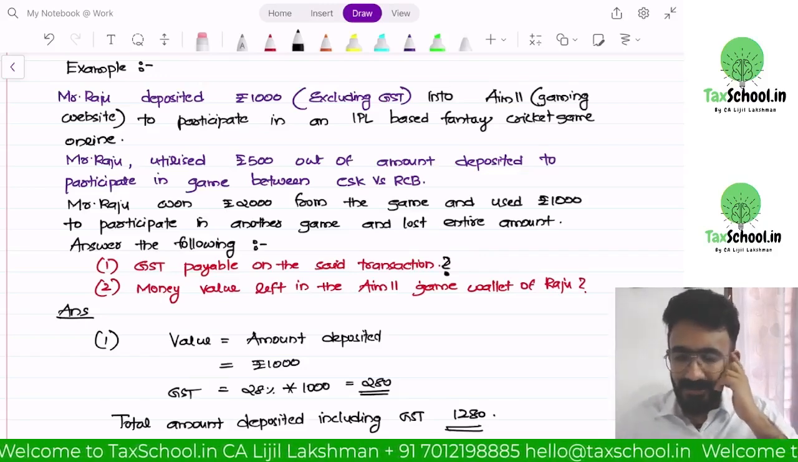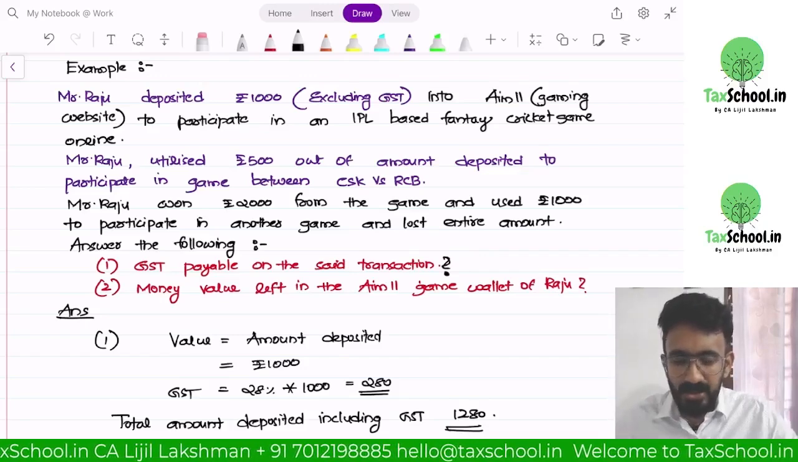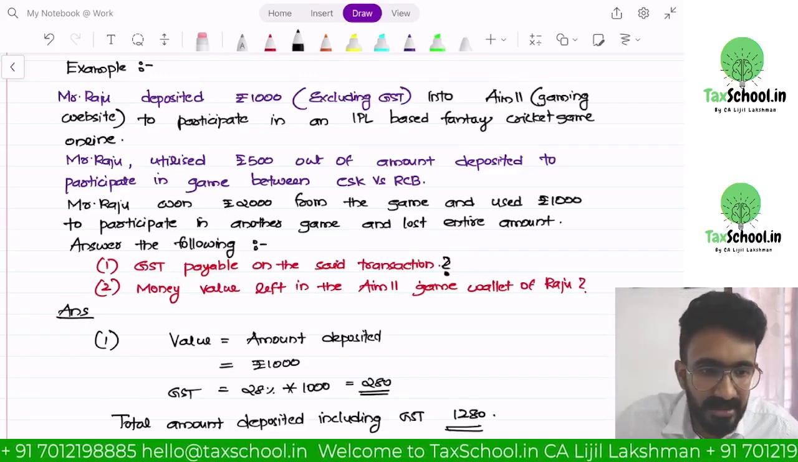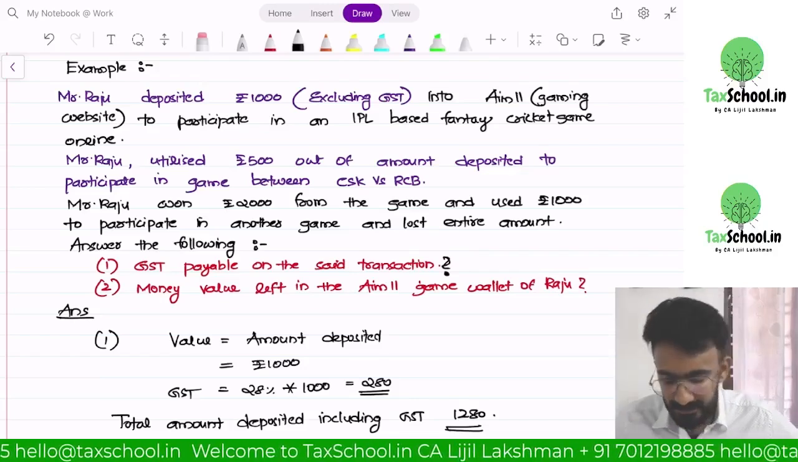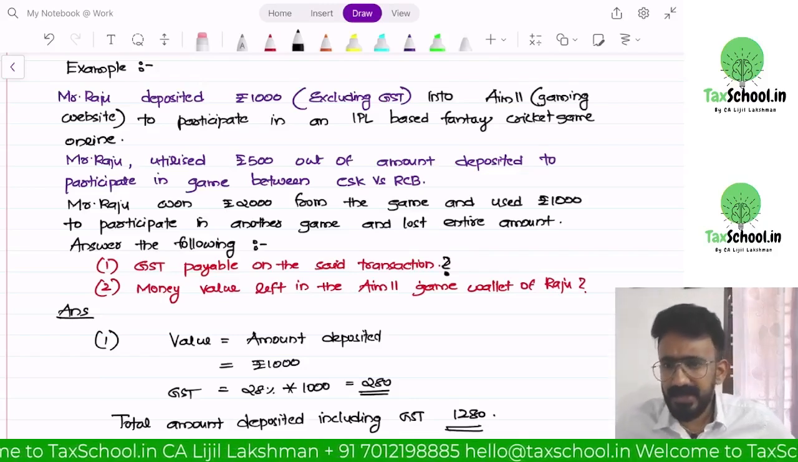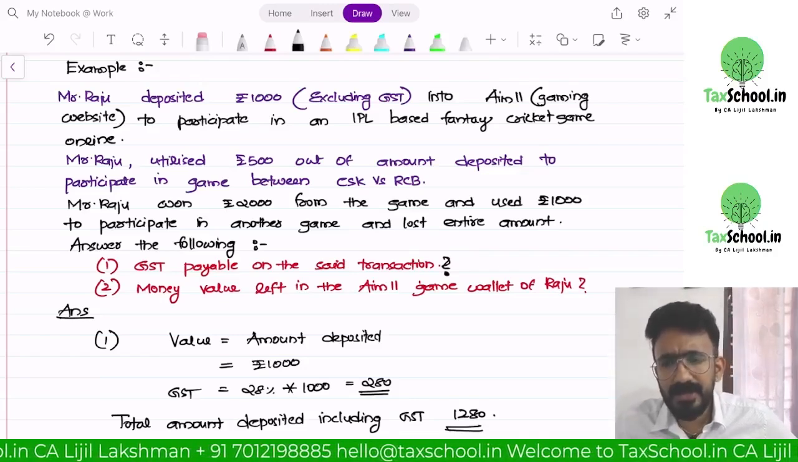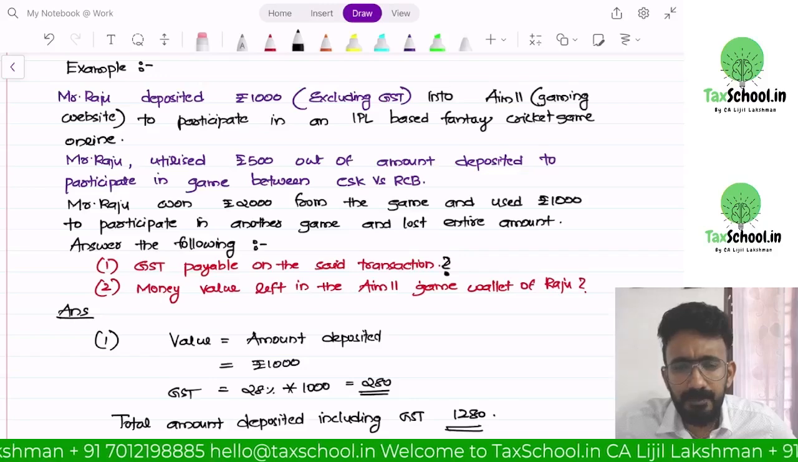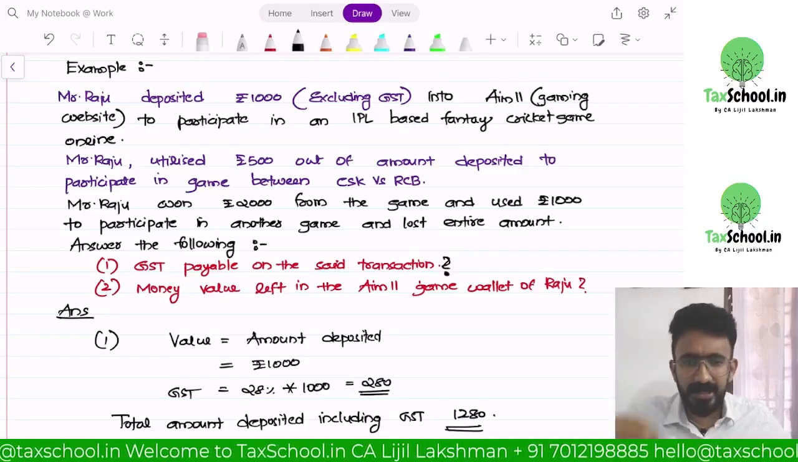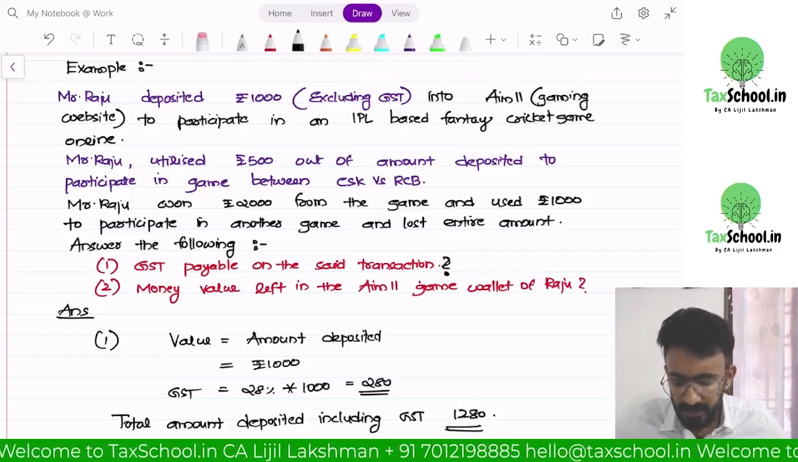The government says that I don't want to wait for them to use all this. The moment they deposit, that's when I collect the taxes. Are you understanding this? Out of this 500 utilized, do they have to pay taxes again? No, because they have already paid taxes when they deposited. Okay, so Raju utilized 500 and then created a team and waited to win some money.